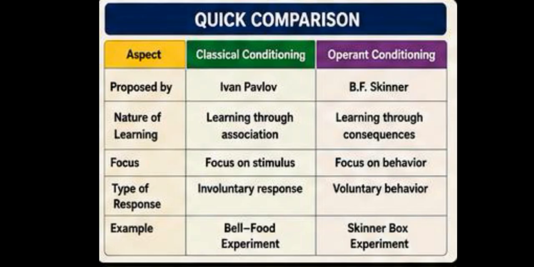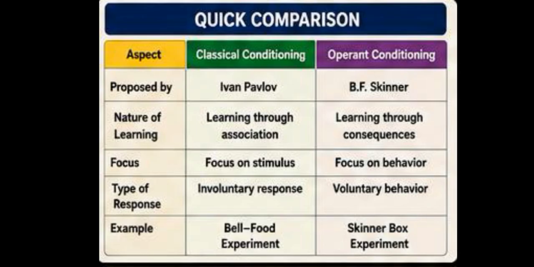Quick comparison of classical conditioning and operant conditioning. Classical conditioning was proposed by Ivan Pavlov. Operant conditioning was proposed by B.F. Skinner. In classical conditioning, learning through association takes place. In operant conditioning, learning through consequences takes place.